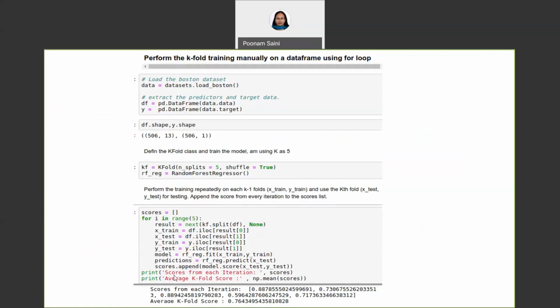These are the scores from each of the iterations, the recorded scores, and then you have the average k-fold score here, which is going to give you the average accuracy from that particular validation model. So you can repeat the process and see what sample has given you the maximum accuracy, so that you are hopeful that for the final testing data sets, you are going to get better results. So this was all about cross validation.